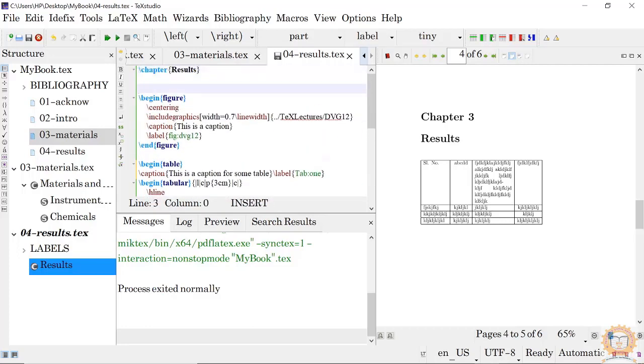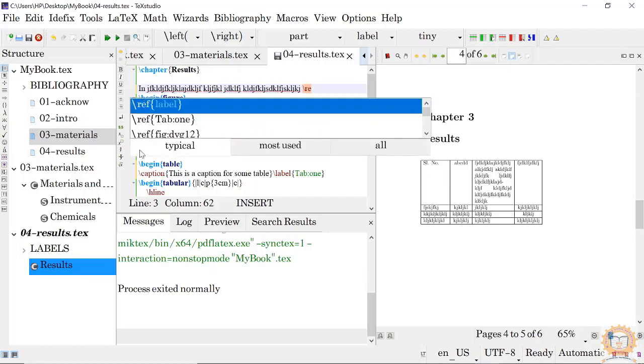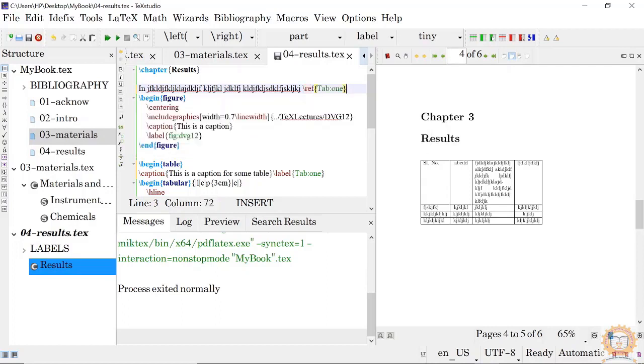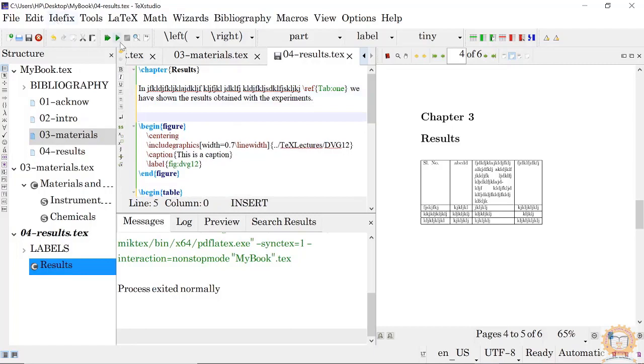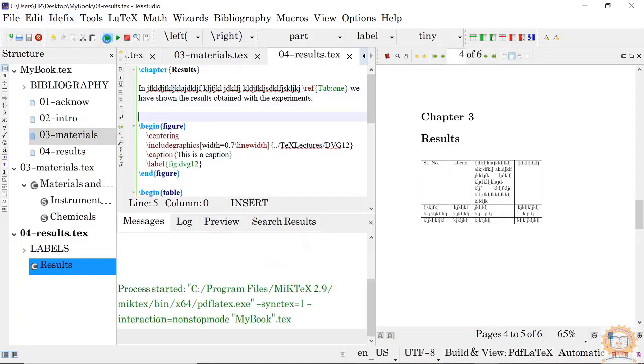Now we can say, okay, like this you can do it and compile this.